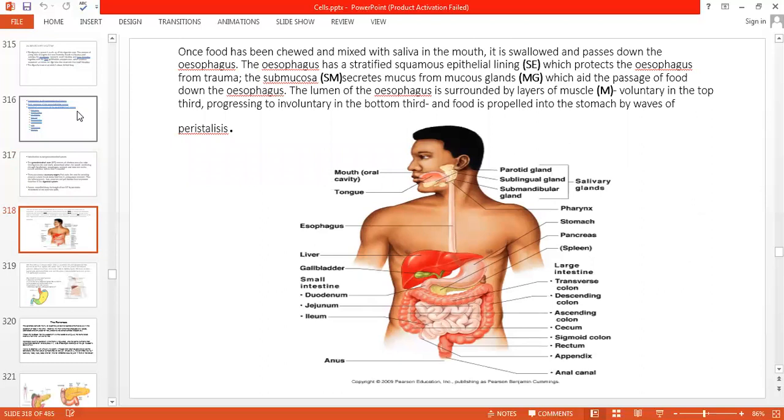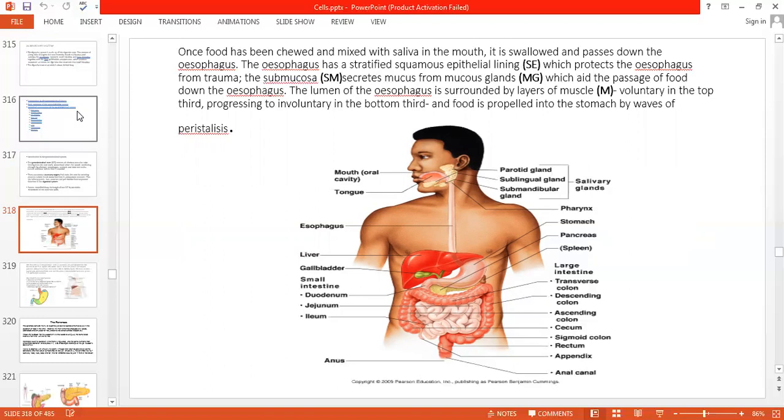There is a figure given over here, a picture. You can see the digestive system, the anatomy of the system. There is the oral cavity, tongue, parotid gland, sublingual gland, and submandibular gland. The salivary glands consist of three glands; the saliva in our mouth is a mixture of the parotid gland secretion, the sublingual, meaning under the tongue, and the submandibular, meaning under the mandible, which is the lower bone of our mouth. Then there is the pharynx, the connection of the mouth to the pharynx, and the pharynx will open into the esophagus.